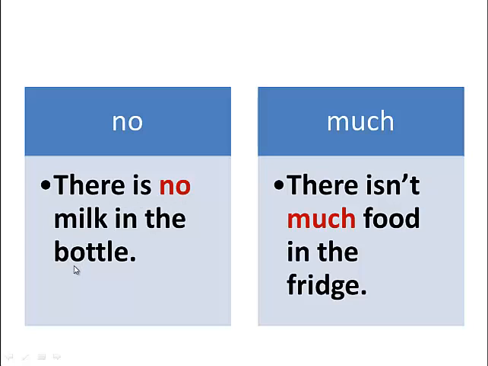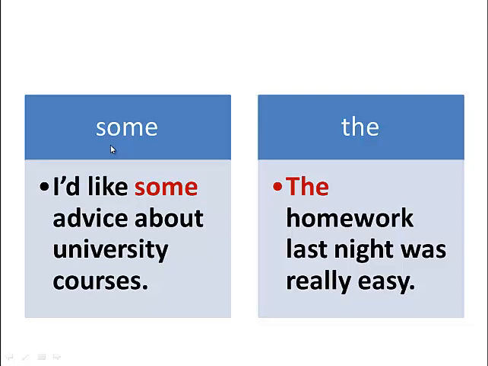This is not considered as good grammar. Much, there isn't much food in the fridge. Some, I'd like some advice about university courses. And the definite article the is also used with countable nouns and uncountable nouns, like in this sentence, the homework last night was really easy. Homework is an uncountable noun.